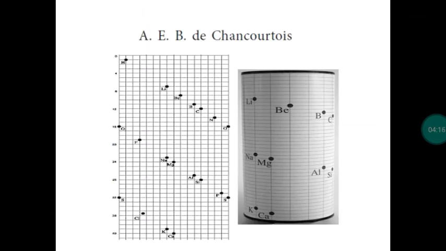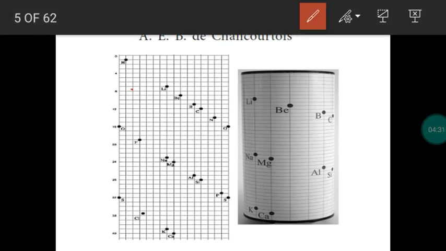Next one, A.E.B. de Chancourtois classification. Chancourtois classified the elements based on atomic weight. So he arranged the elements in the increasing order of atomic weight. You can observe it: hydrogen, lithium, beryllium, boron, carbon, nitrogen, oxygen. The elements are arranged in the increasing order of atomic weight. Now all these elements are arranged in a cylindrical model. He arranged the elements in a helix form, so in the cylinder he arranged the elements in a helical form.